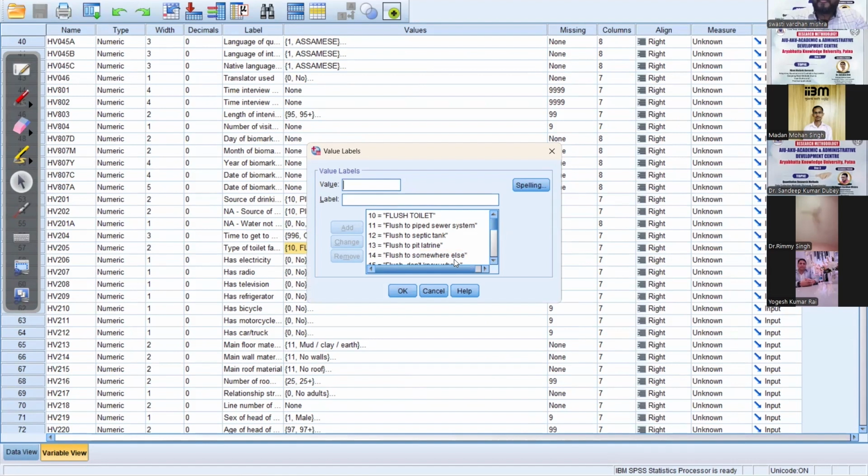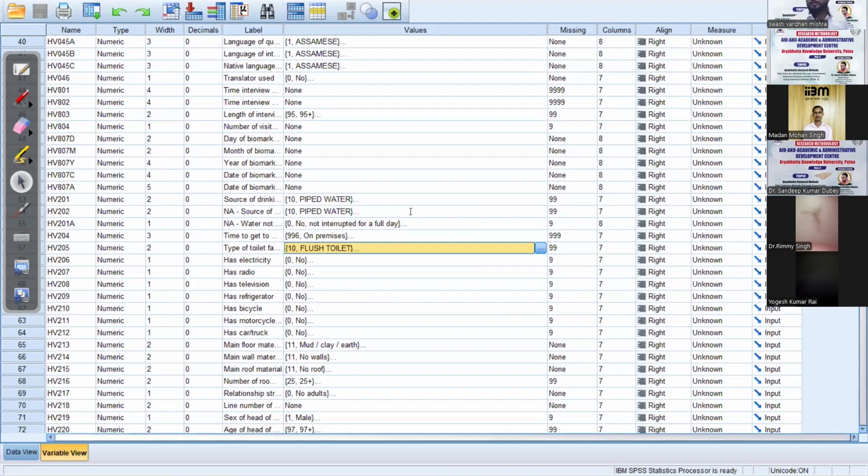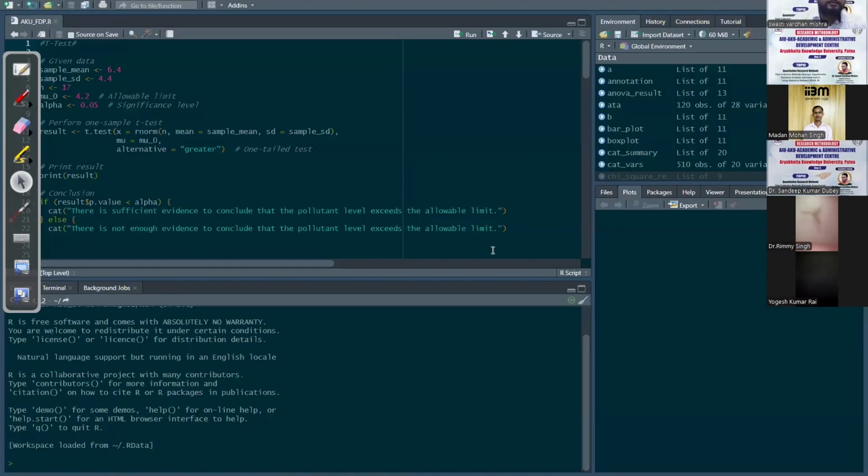So without going further into the utility of SPSS, let me go to a very interesting software, which is R. R is my favorite, very favorite. These are the codes we write. This complete interface is RStudio. R is the base, and RStudio is the interface that allows us to work. Very interesting results.